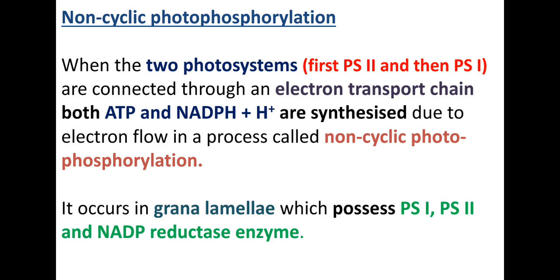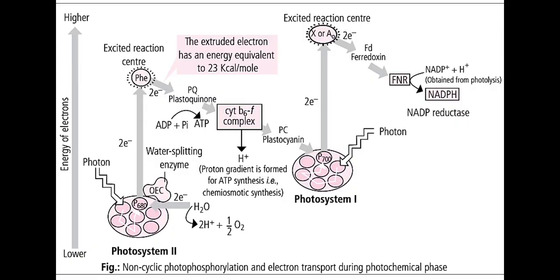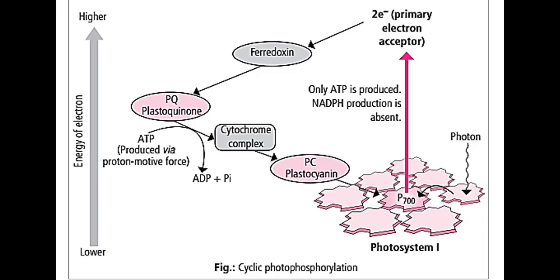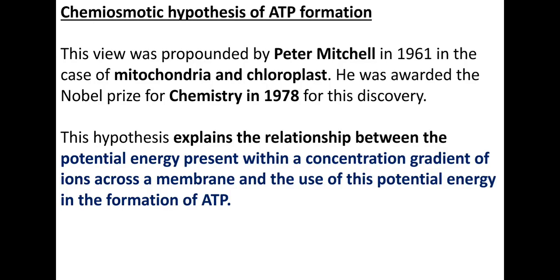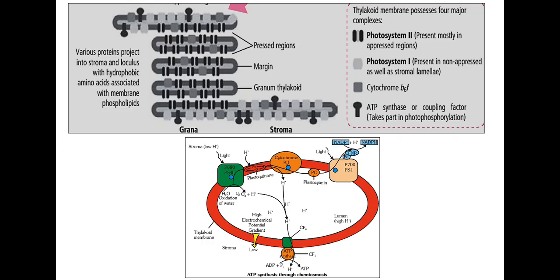Non-cyclic photophosphorylation occurs in the grana lamellae, especially in the appressed region, because in the appressed region there is the location of photosystem 1, photosystem 2 and NADP reductase enzyme. With the help of a diagram I can show you where these are located. Students, carefully observe. I am showing you one granum.